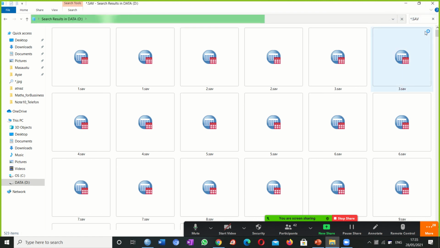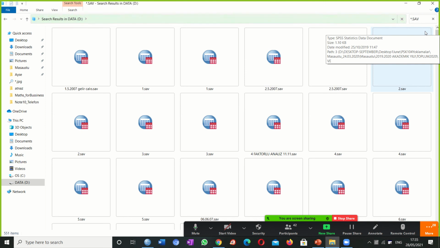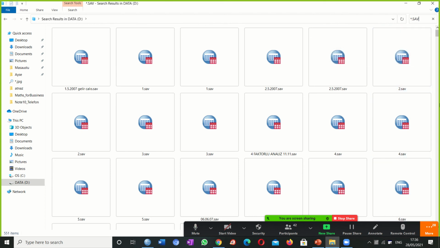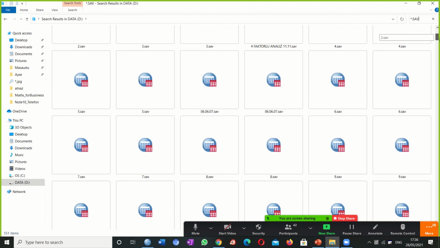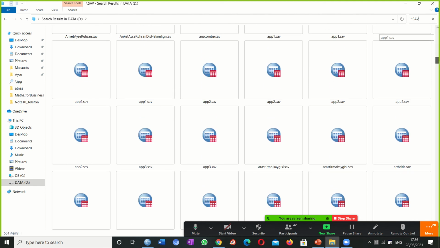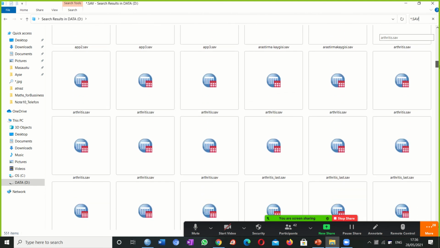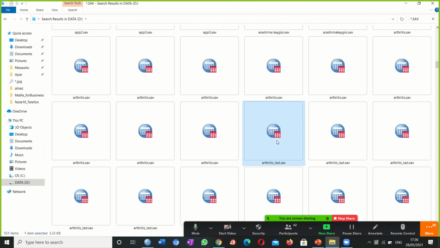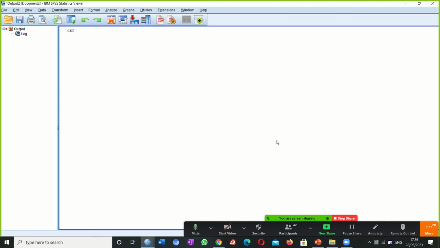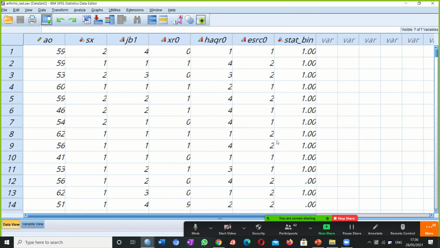This is the extension. So what is an extension? An extension is like our surname. We have surnames describing which family we are from, and documents have extensions. So let's choose, and yes, here is last.sav. I am opening a random SAV document here.